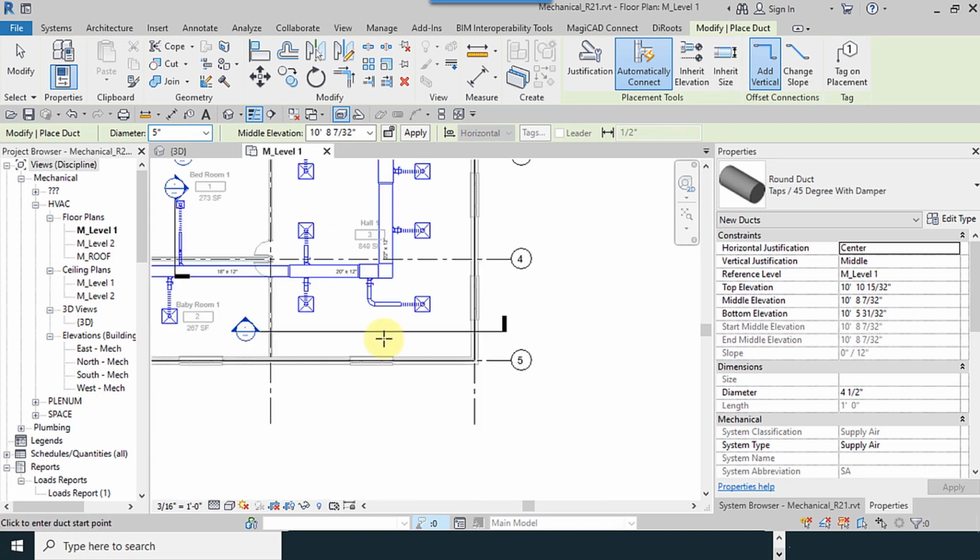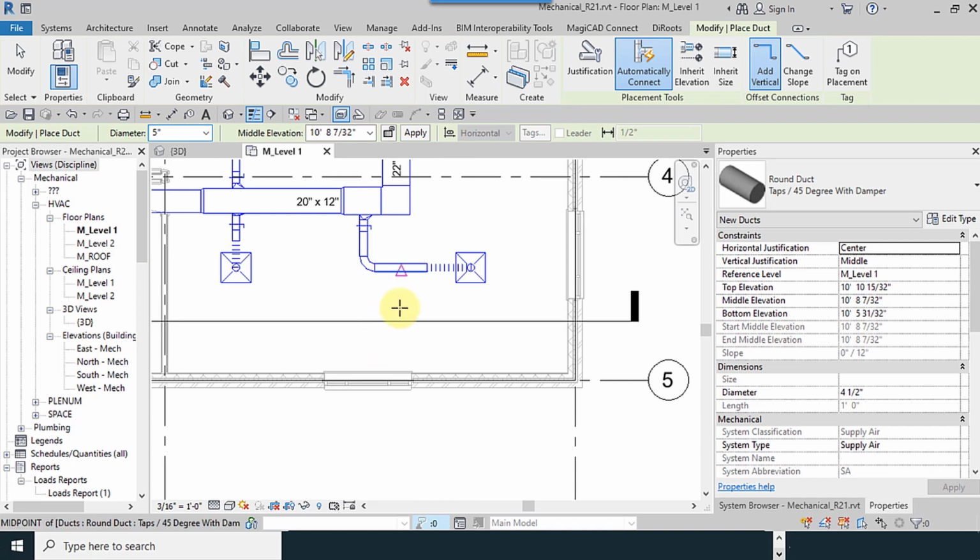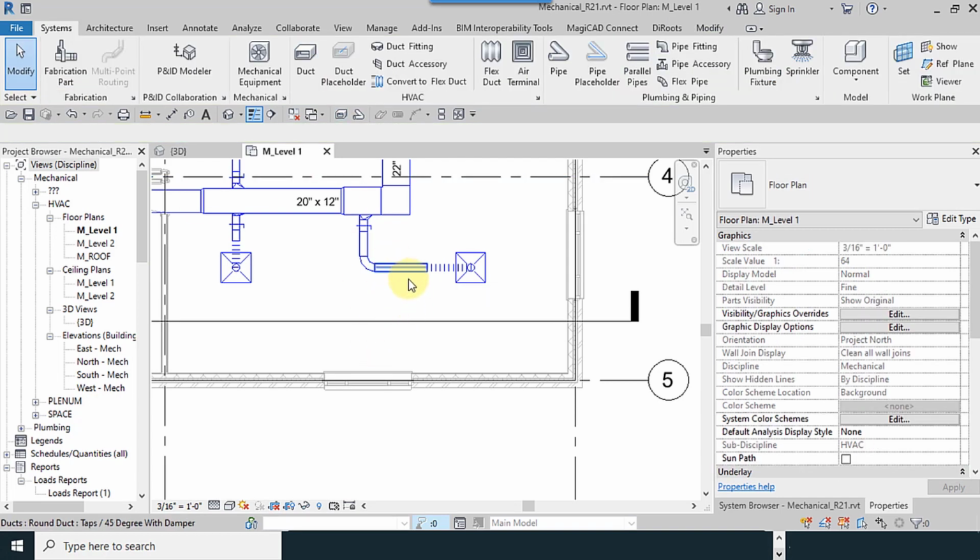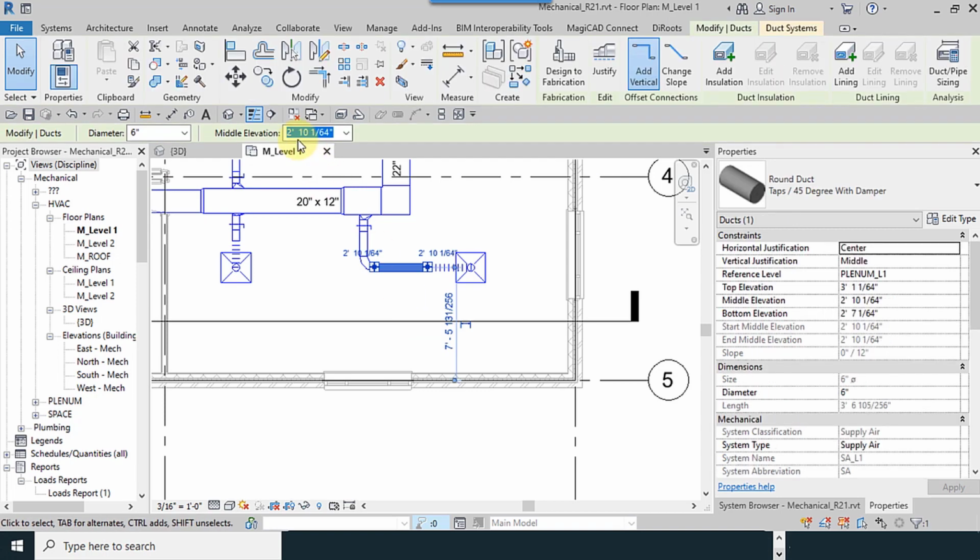Suppose, for example, you have one duct down here. I select this duct, and depending on the level, it has 2 feet height, depending on level 1, approximately 10 feet.